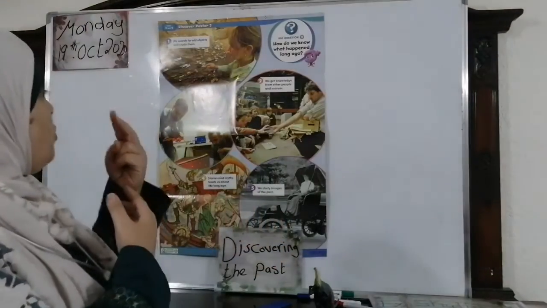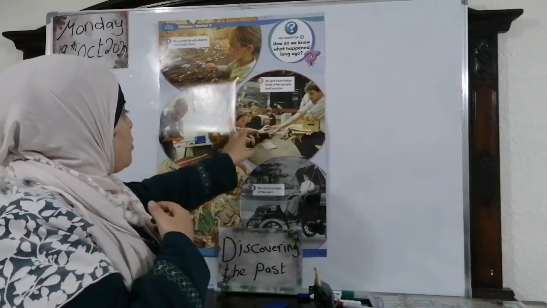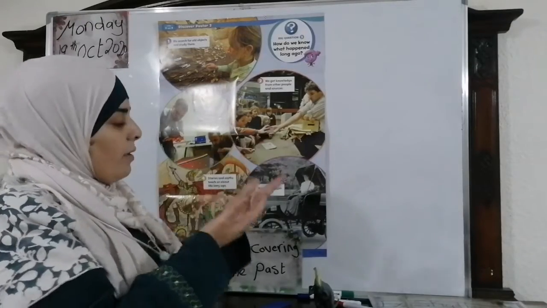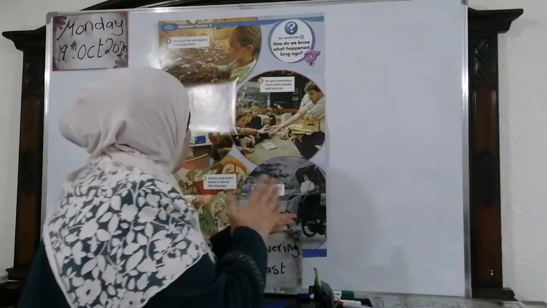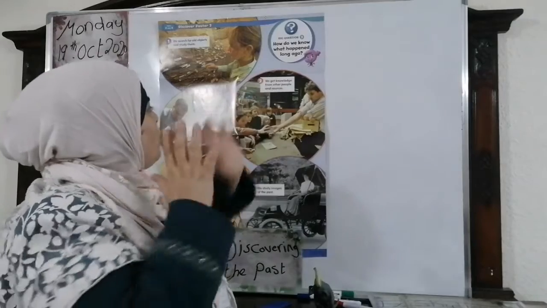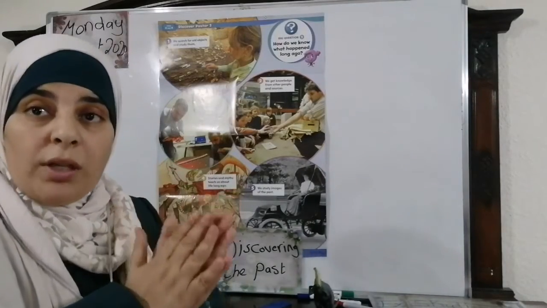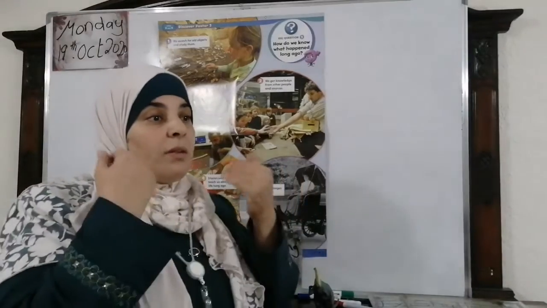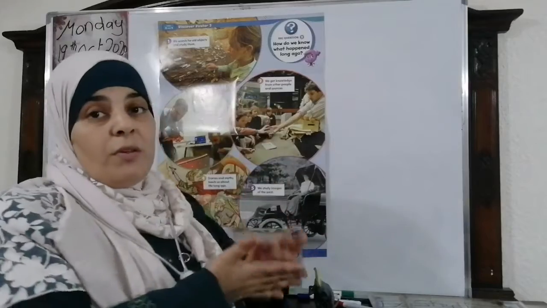Number 2, look at this picture. There is a man and some children. He has something in his hand. Maybe it's a stone, or we don't know. Something from the past. Look at this one: We get knowledge from other people and sources. We know about the previous people, or the past, from other people and sources.